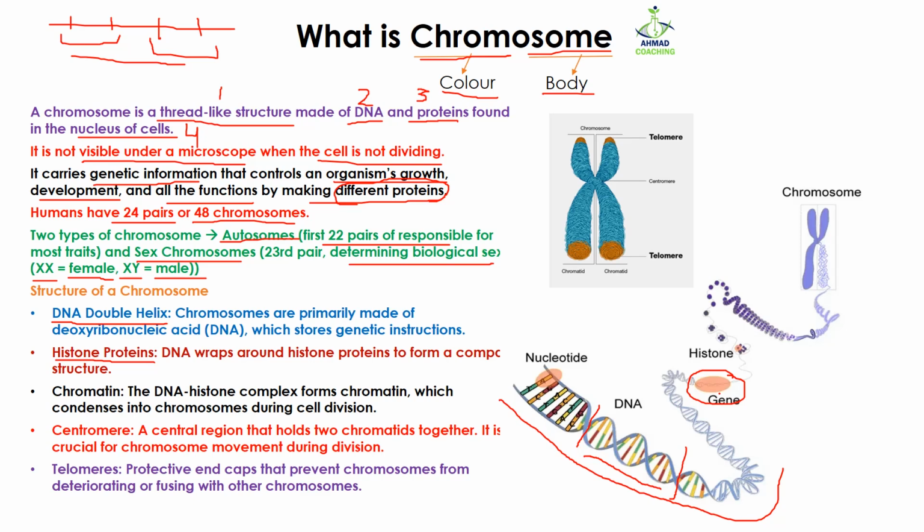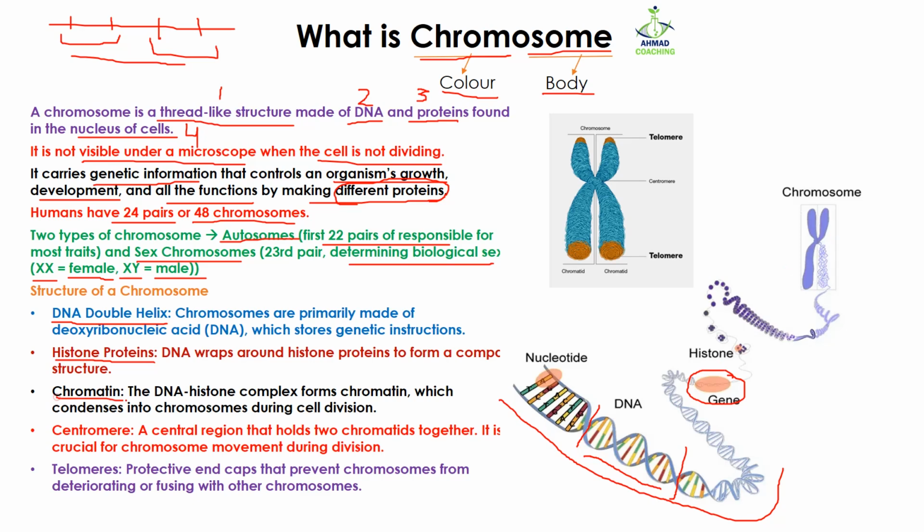This is how DNA is accommodated. That long DNA is wrapped on the histones, and because of this wrapping, this long DNA becomes very small or very condensed. And because of this condensation, it is converted into chromosome.